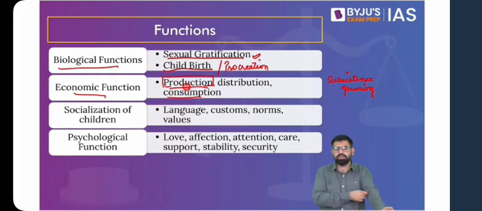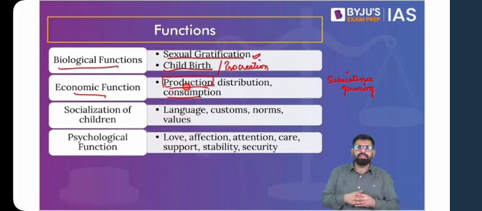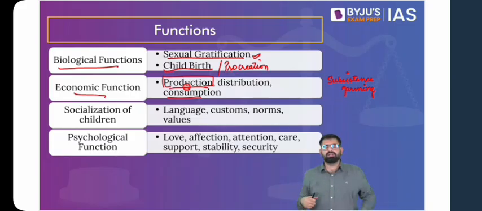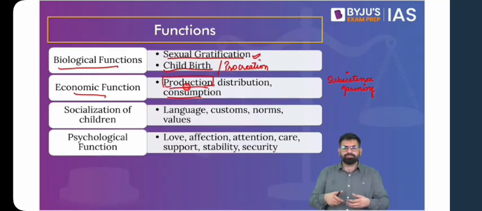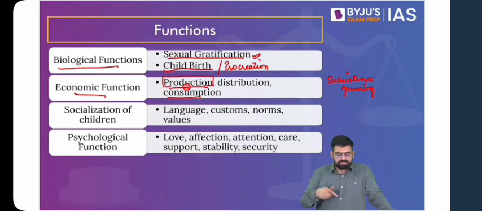And also you have to understand that now we see that the institution of family is becoming egalitarian. Women are also going out to work, but previously in traditional Indian society, women were limited to household work, and it was the male members of the family who would go out and work, earn income, or get involved in agriculture. But still, the entire family would be economically secure. So I hope you understand the economic function.